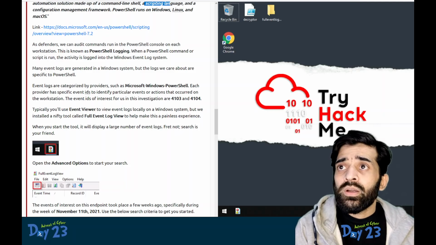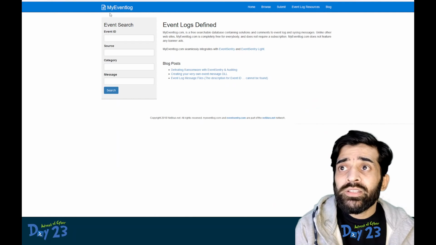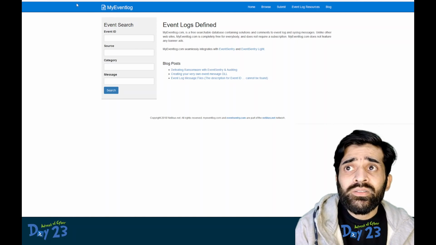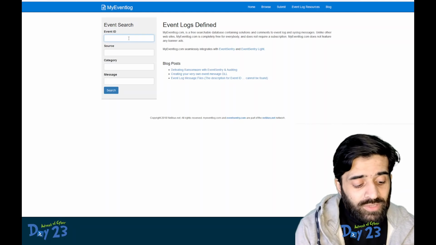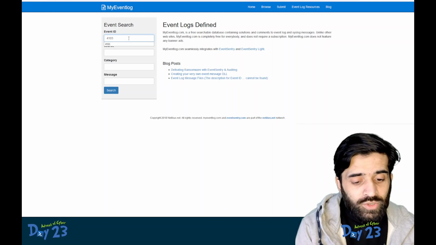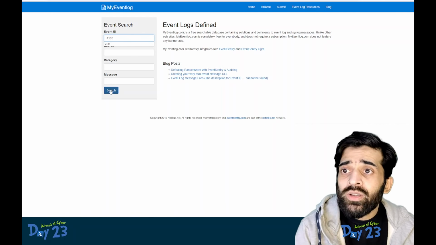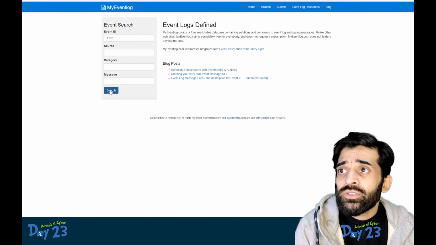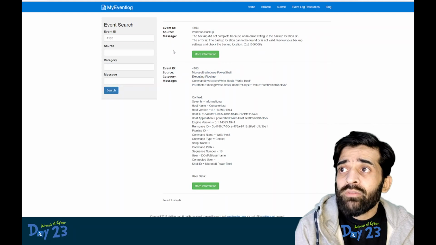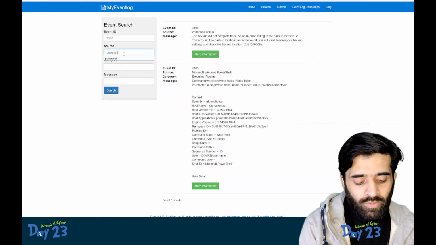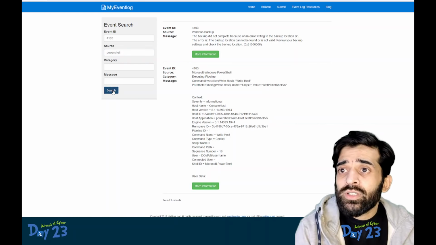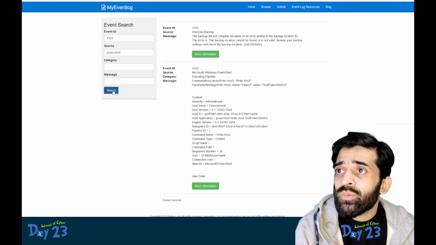Okay, it has talked about event IDs. There's a link called myeventlog.com, where we can search for the event IDs. For example, it has talked about 4103. Let's see what it is. Different providers have this event ID. Now we are interested in the source, which is PowerShell. Let's filter this out and see what this is all about.